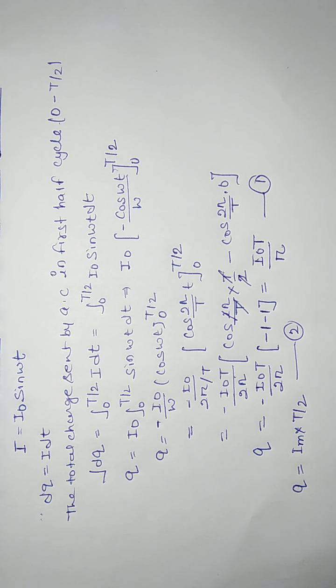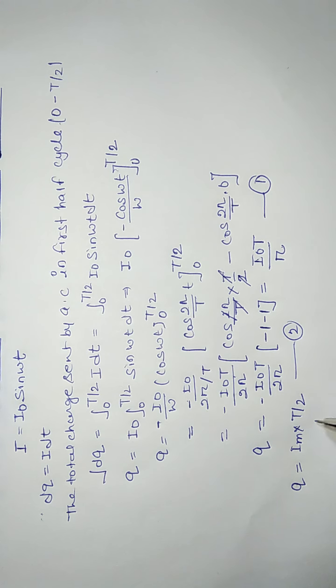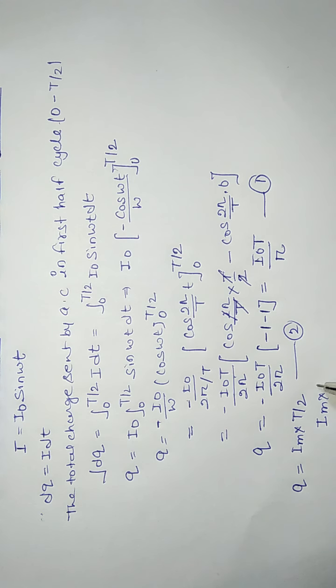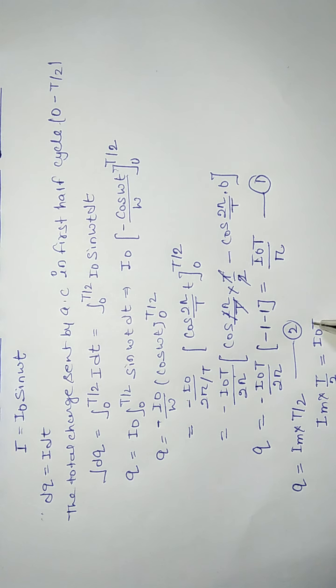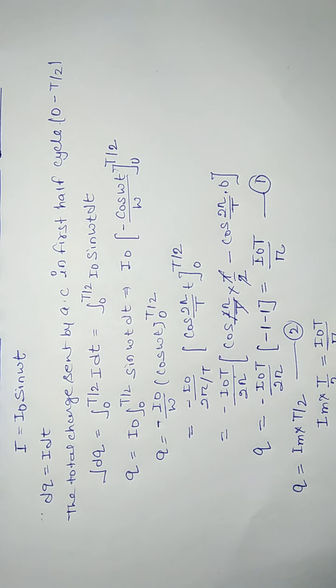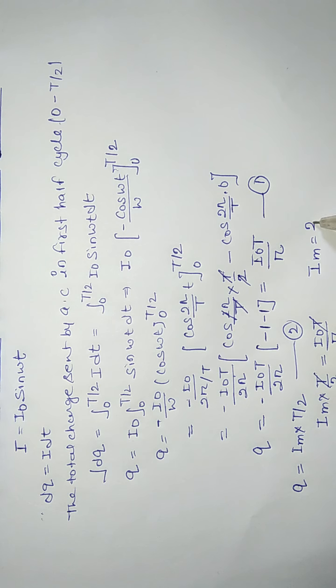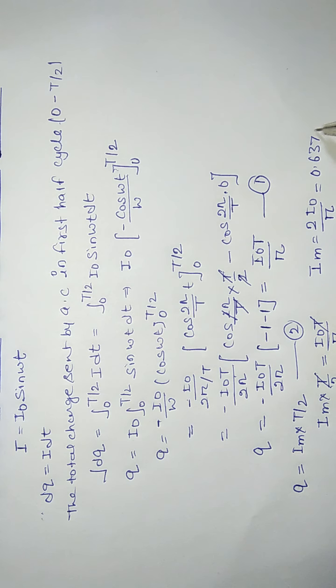Now from equation number 1 and 2 we can conclude Im into T by 2 is equal to I naught T upon pi. Here this T will cancel T, so we will get Im equals 2 I naught upon pi, or it is 0.637 times I naught.